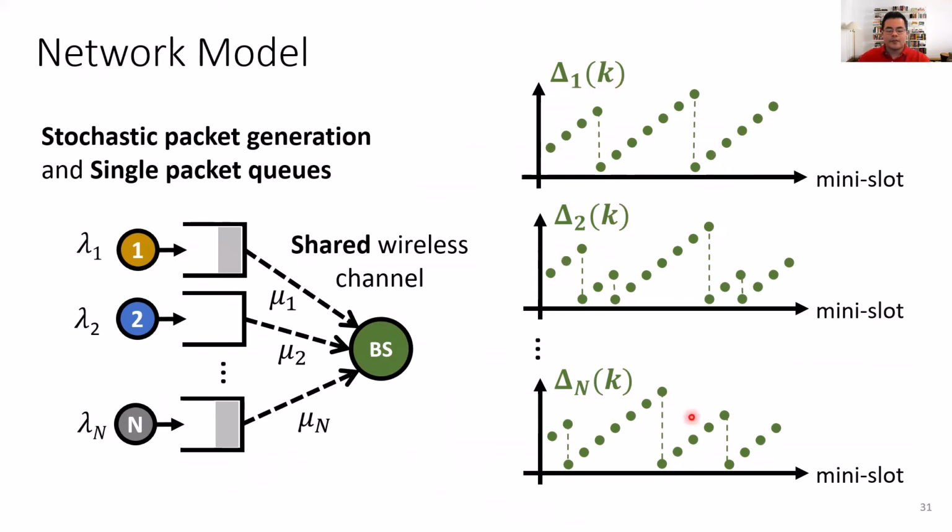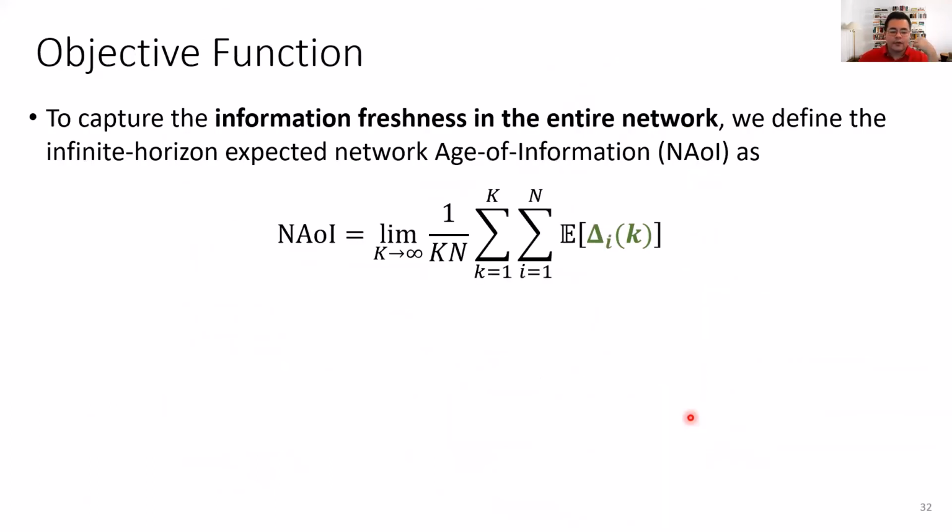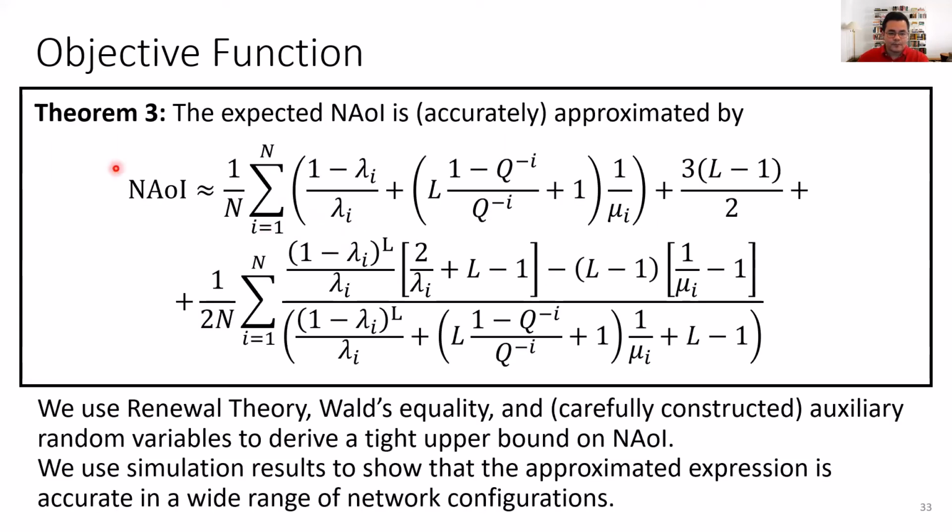So next, we would like to capture the age of information of the entire network. And for that, we're going to define this network age information, which is the expected age of information summed over all sources, summed over time, and then we take the average, and we take the limit as the time horizon goes to infinity. So this is the definition of the network age of information, and as you can see, it captures the information freshness in the entire network. So this is the objective function that we're going to consider in our paper, and we're going to try to find the value of mu, the conditional transmission probability, that minimizes the network age of information. But before we can talk about optimization, we need to first find an expression that captures this network age information. And this is our main theorem.